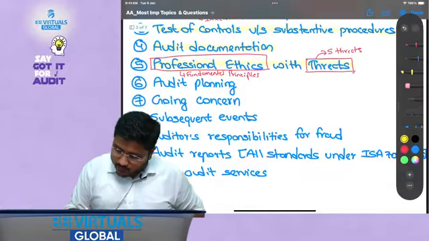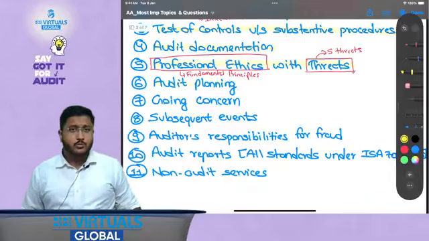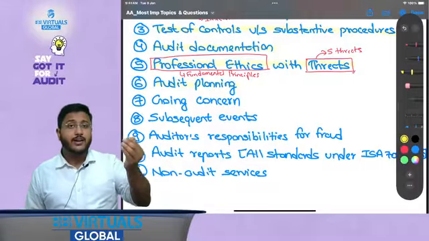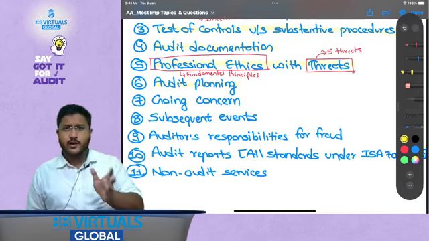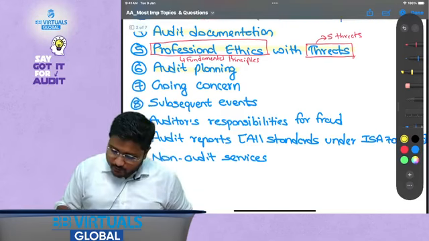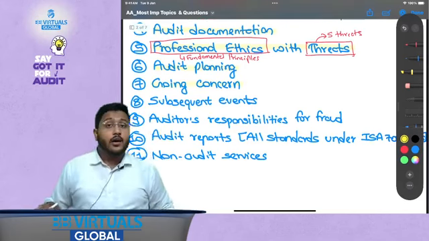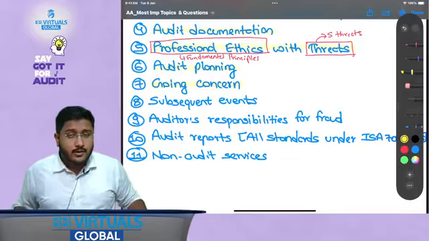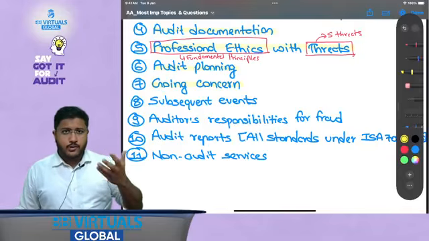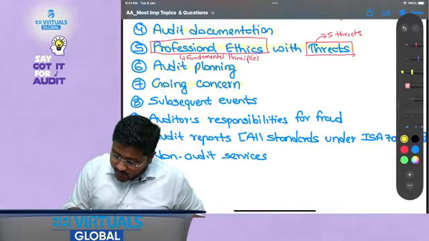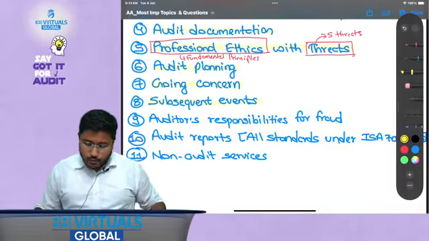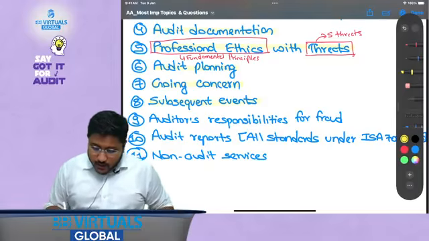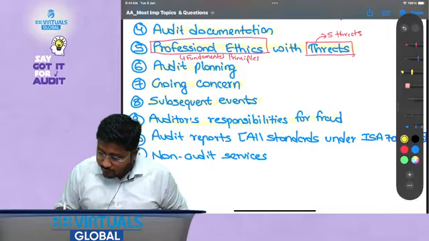Then audit planning. This is also part of the ISA 300 series only, but it majorly talks about how we understand the entity, how we identify and assess the risk, how we evaluate the risk, and how we respond to the risk. Okay. Then going concern. Evaluation of the going concern assumption is very important for the auditor. How do we respond to this? Then subsequent events, which would be considered as a subsequent event and how do we adjust it in the audit report, what is the effect on the audit report. Then auditor's responsibilities for fraud.